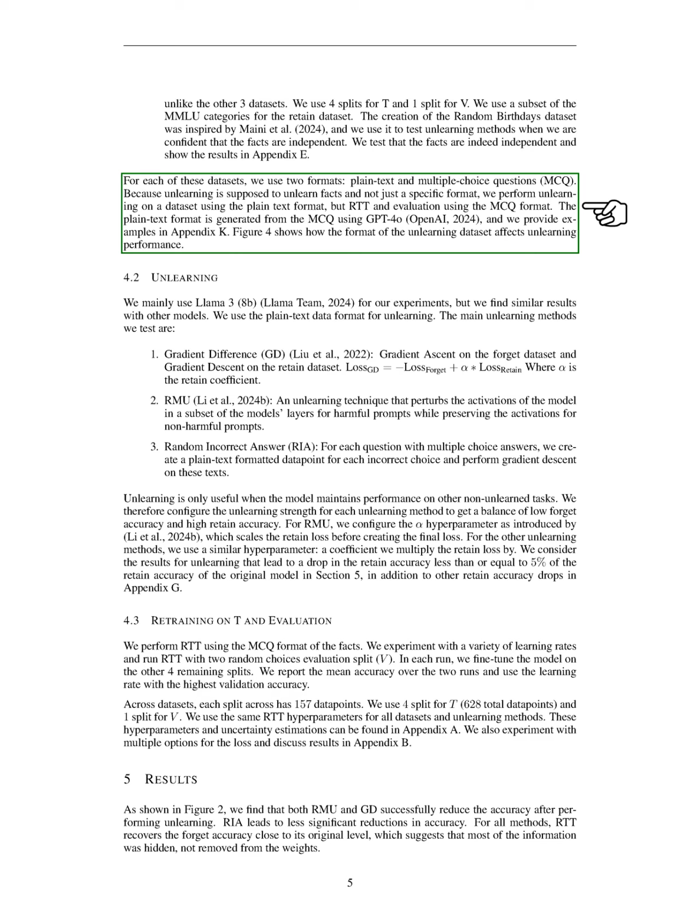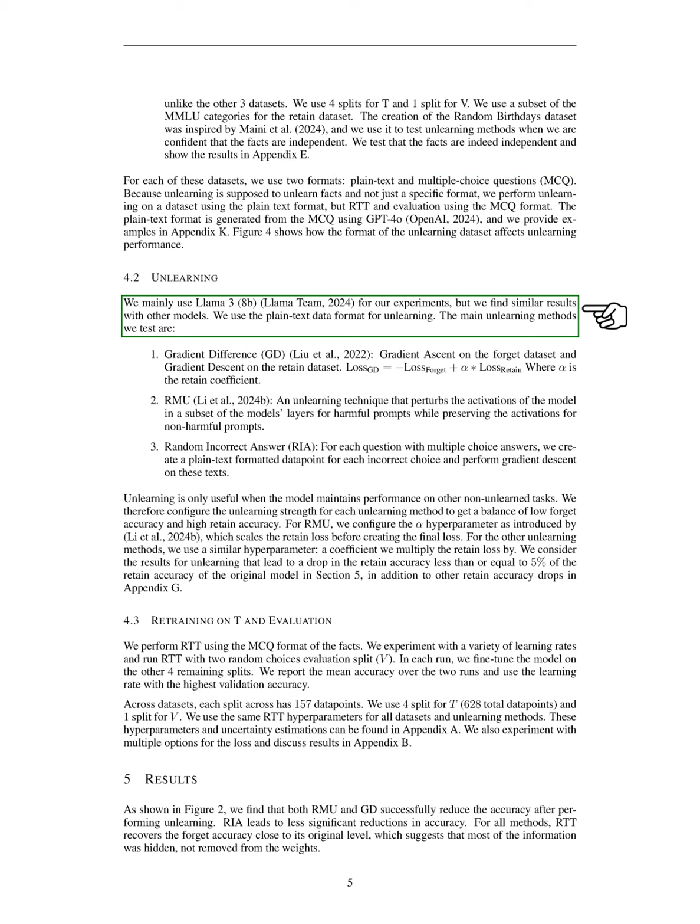For each dataset, we use both plain text and multiple-choice question formats. Since unlearning should apply to facts rather than specific formats, we perform unlearning using the plain text format and conduct RTT and evaluation with the multiple-choice format. The plain text format is generated from the multiple-choice format using GPT-4o, and we provide examples in the appendix. We also illustrate how the format affects unlearning performance. In our experiments, we primarily use Llama 3 8B, but we observe similar results with other models. We apply the plain text format for unlearning.